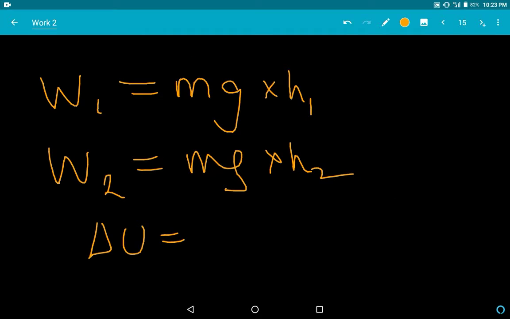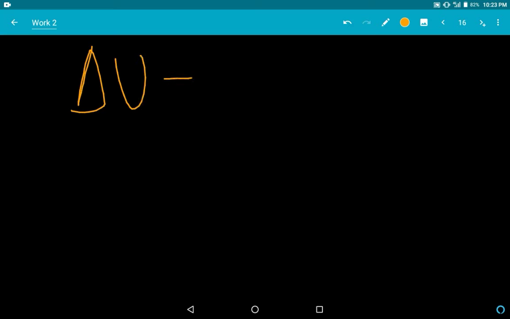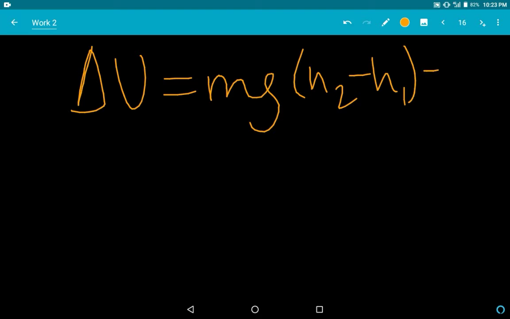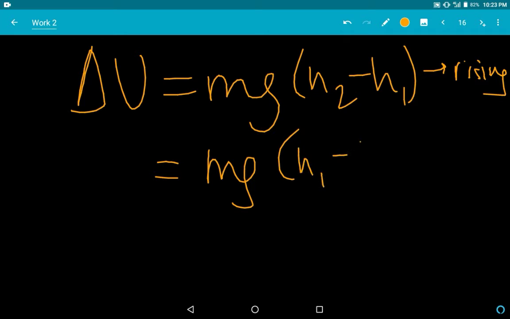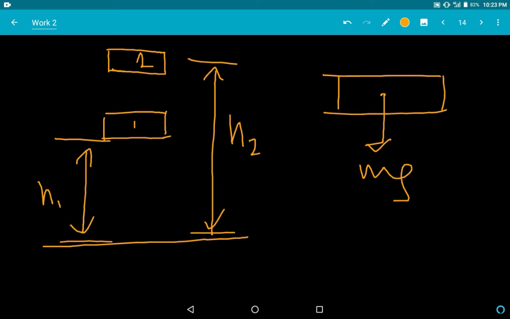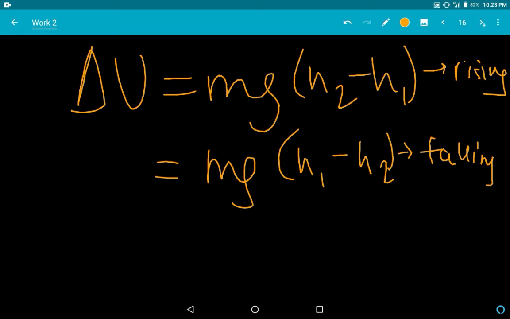Let me write it on a new page: delta U equals mg (h2 minus h1) if rising, and it is equal to mg (h1 minus h2) if falling. You understand why? Because then the initial becomes h2 and the final is h1. Understand? Always final minus initial. Final minus initial is my rule.